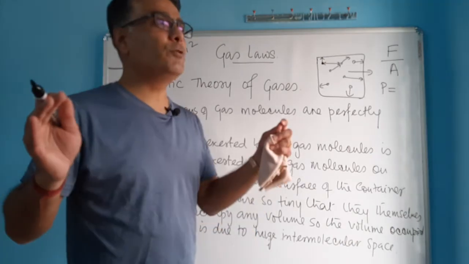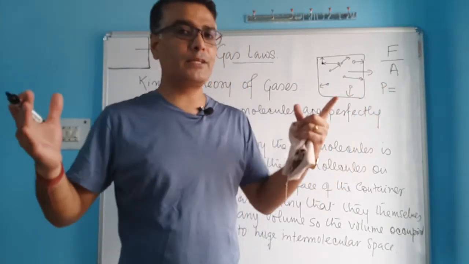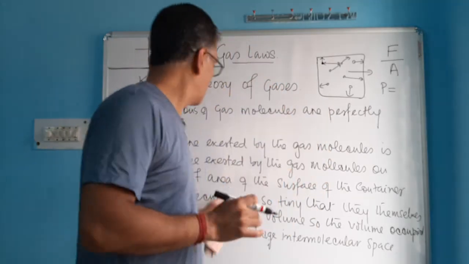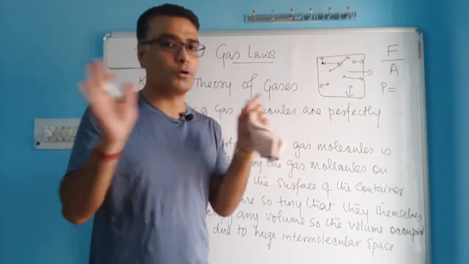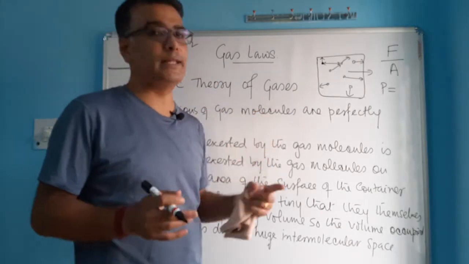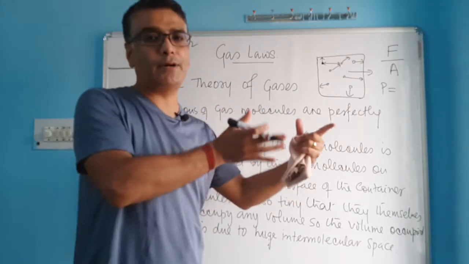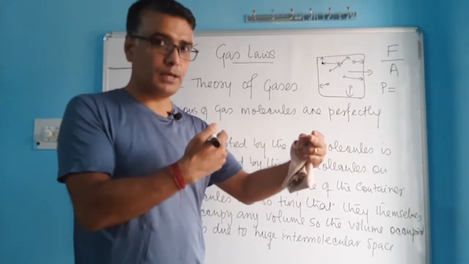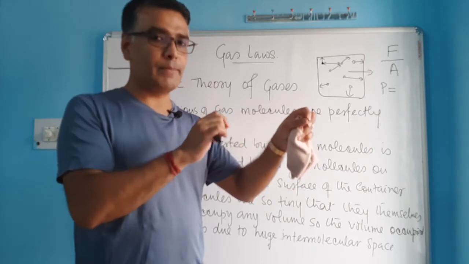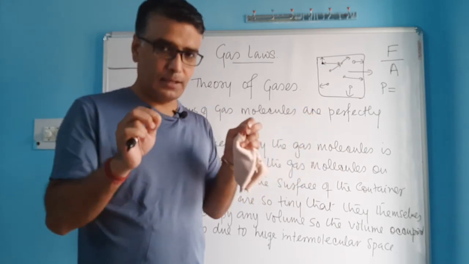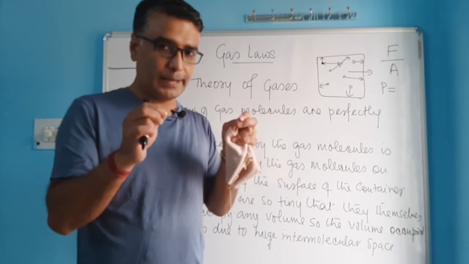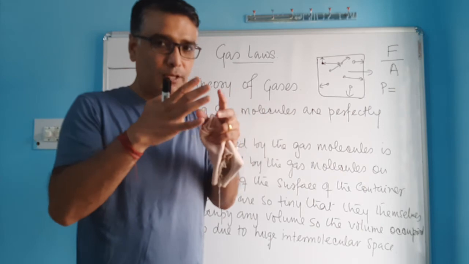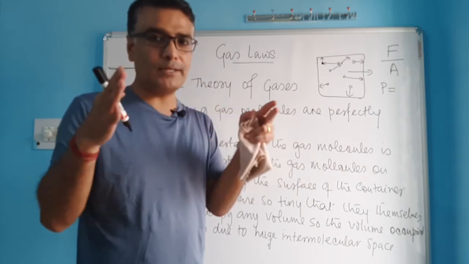So that means, imagine you have 20 liters of gas, that 20 liters is all empty space. It's not the space that molecules occupy, because this law assumes that gas molecules themselves are so small that they don't occupy any volume, but yet you have a gas occupying 20 liters. So that 20 liters is all that gap. It's not the space occupied by the molecules themselves. That means that because molecules don't occupy any space, you can squeeze that 20 liters of gas to bring it to zero, because that 20 liters is all empty space.